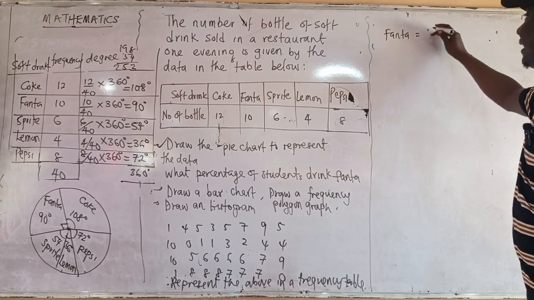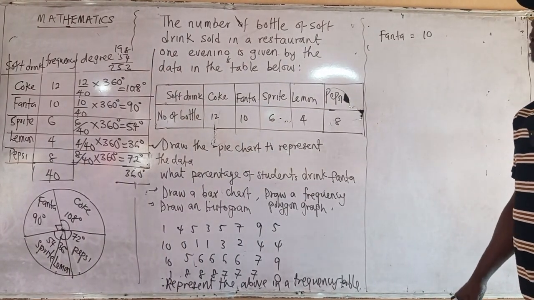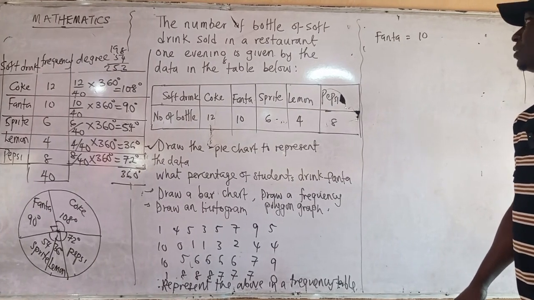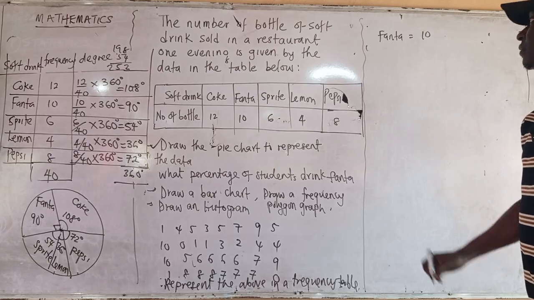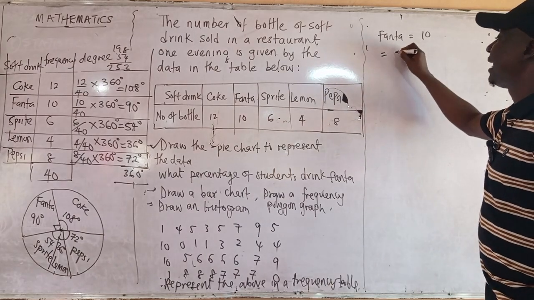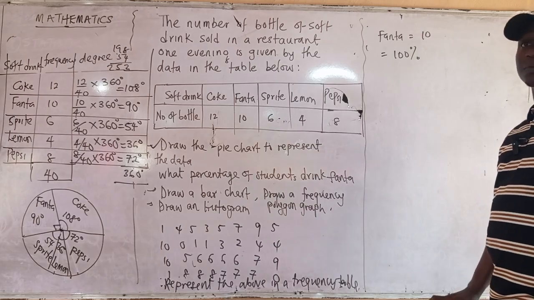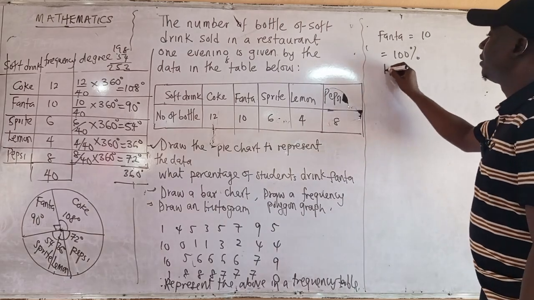Now they find that the number of students that drink Fanta is 10. 10 bottles of Fanta were taken. The overall percentage is 100%. Now what is the total?